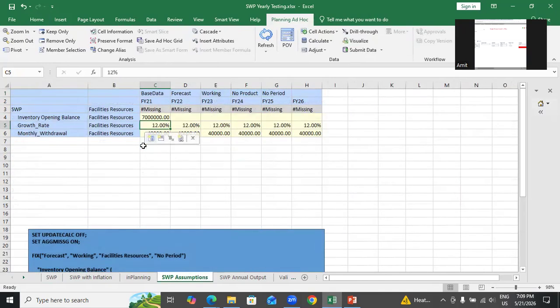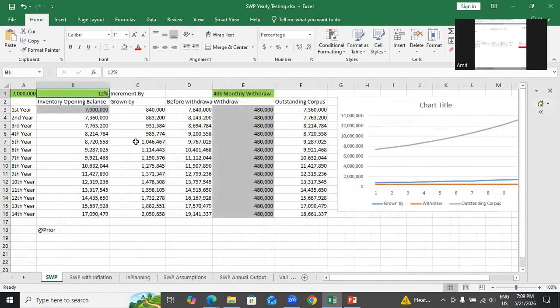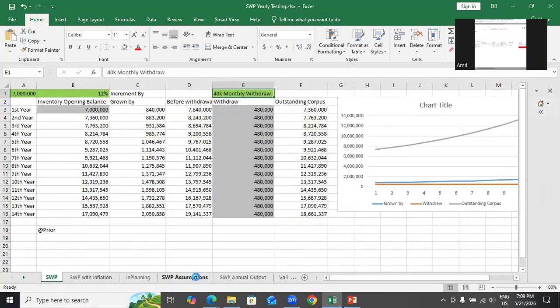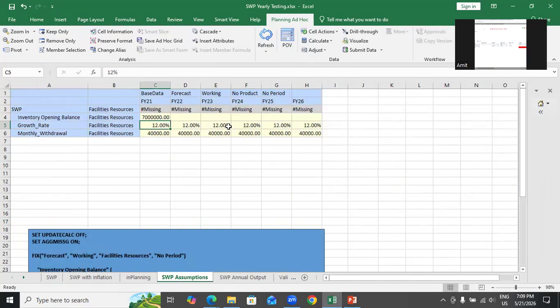And the monthly withdrawal is 40,000, isn't it? Exactly the same case. Monthly withdrawal, this is my monthly withdrawal, which is also an assumption. Okay. So I define all the assumptions over here, which is one time. I could put this assumption one time across the whole year, or I could change it by year. I've given an option over here: year over year, my withdrawal rate may change.